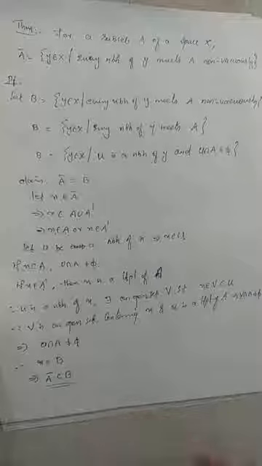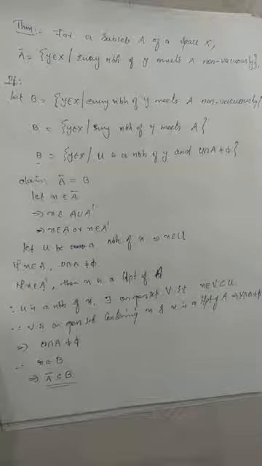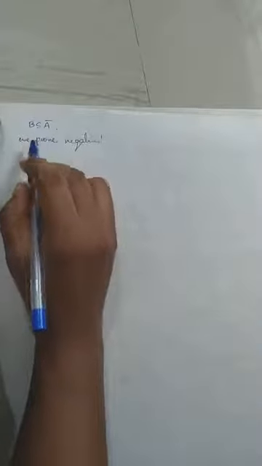Now we have to prove the reverse statement. Now we have to prove that B is contained in A closure. For that, we prove the negation. What is the negation? If x naught does not belong to A closure, then x naught does not belong to B. So for that, let x naught not belong to A closure.